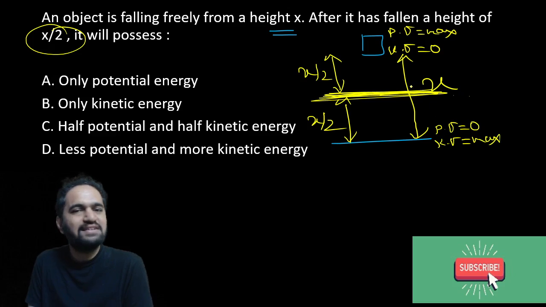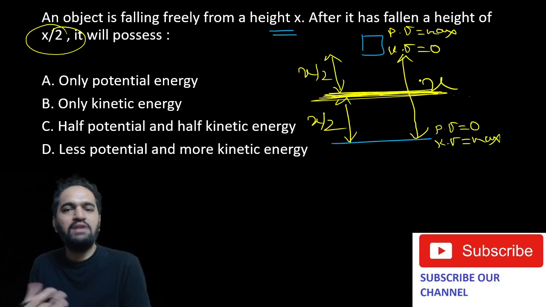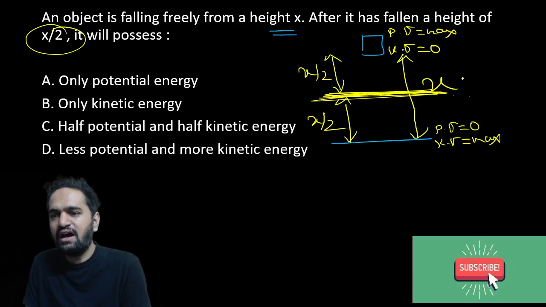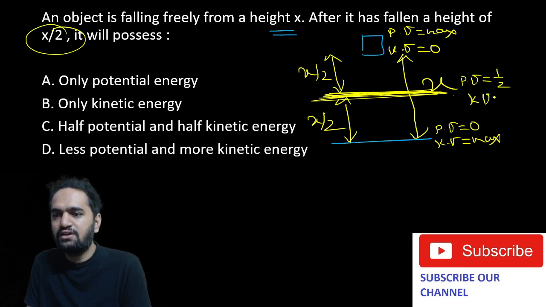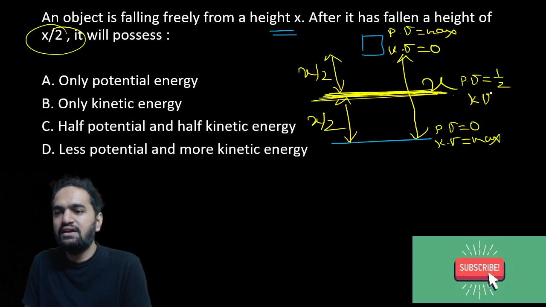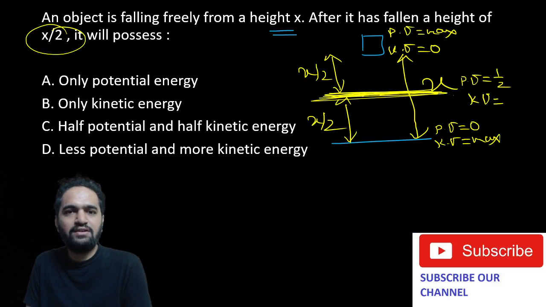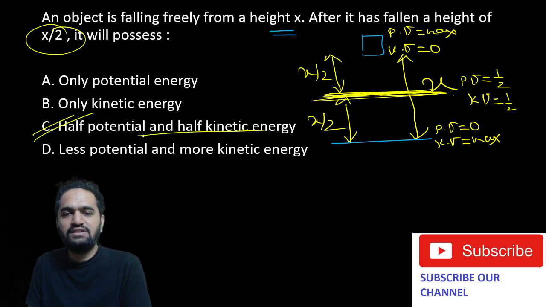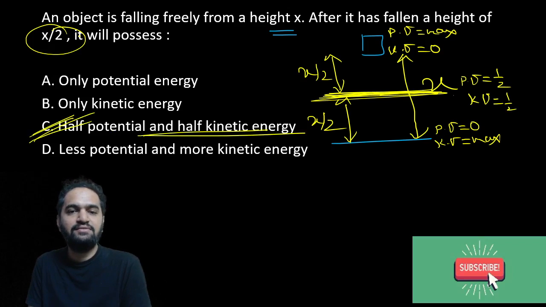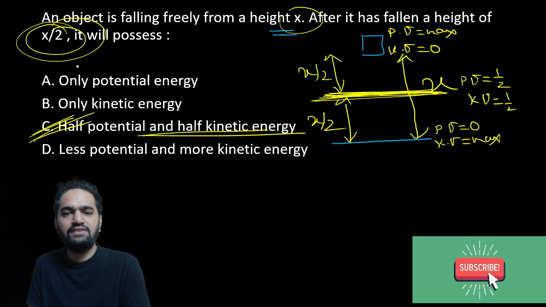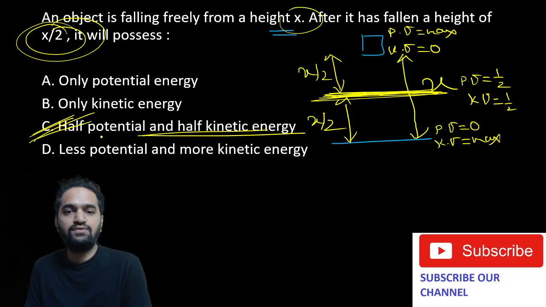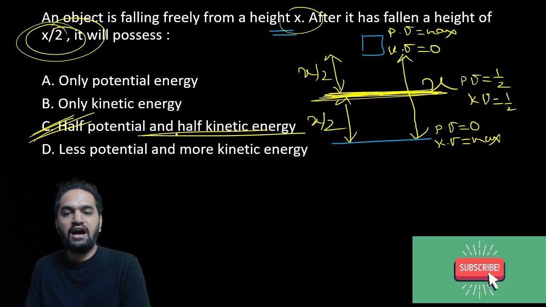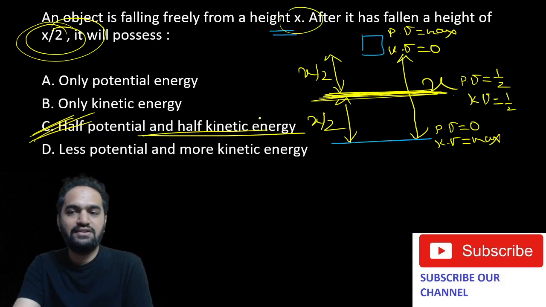Now, what is going to happen at the middle stage? Obviously, it will be half. Kinetic energy will be half, and potential energy would also be half. That is the logic, because the object has come to the central place, so it will have half kinetic energy and half potential energy. So the answer is going to be C, half potential energy and half kinetic energy. Are you understanding? They had given the distance of x and they are asking at the middle distance what is going to happen. So simple.